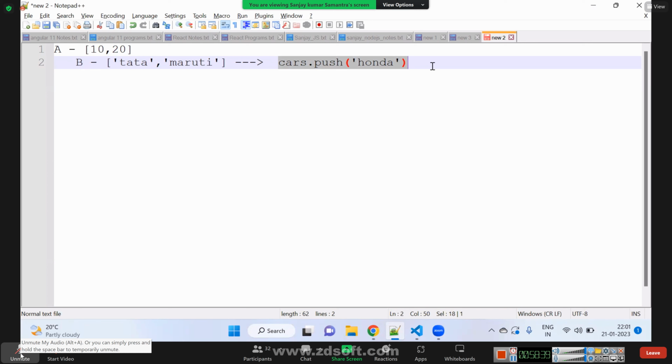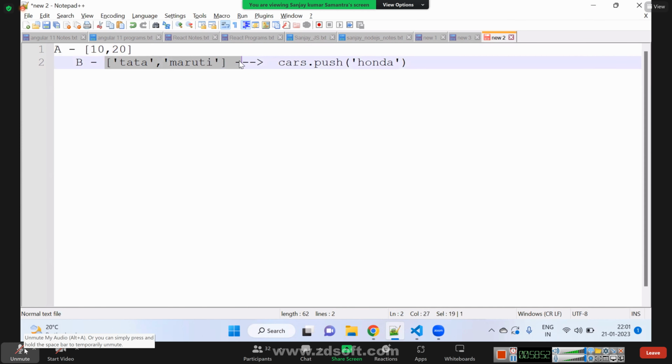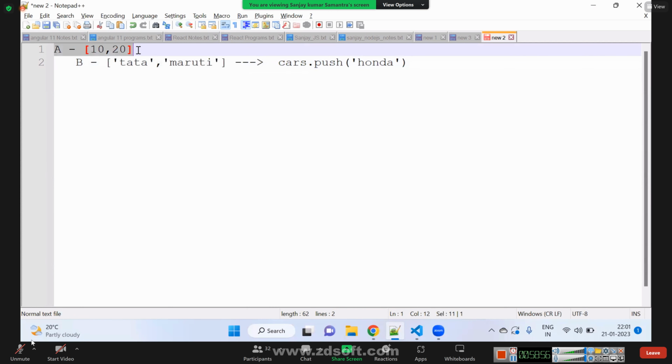Suppose the B component is consuming the A component's array values. In such a scenario, the ngOnChanges method will get called, right? Will ngOnChanges be called or not? Again, no. If ngDoCheck is getting called here, then ngOnChanges will be called here.